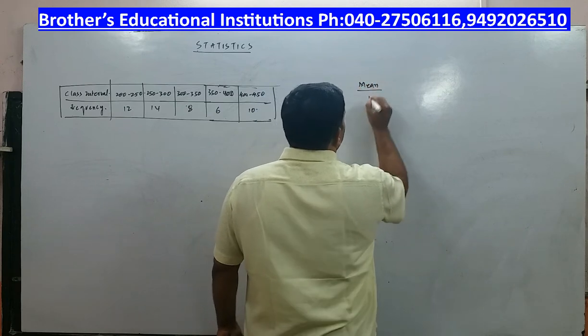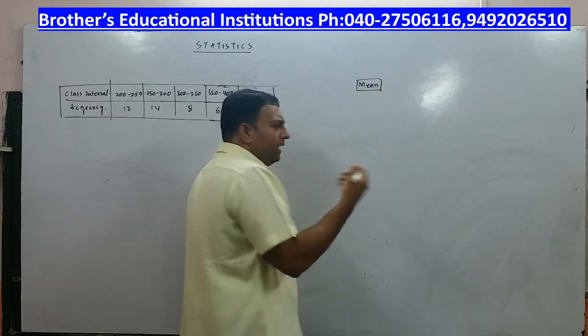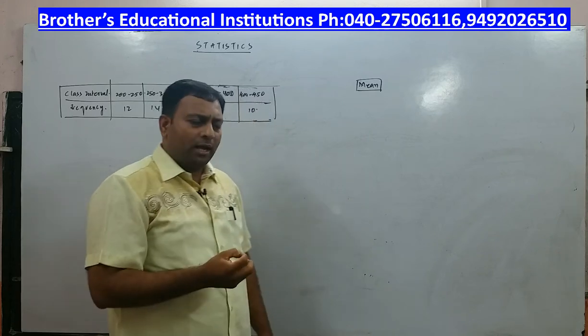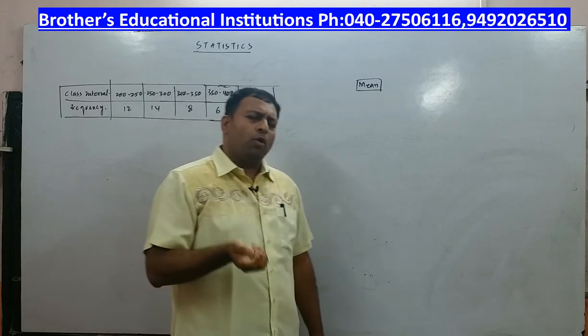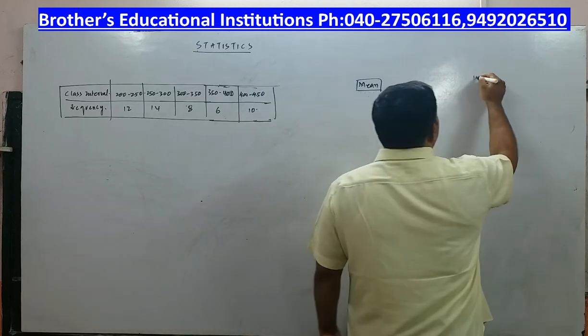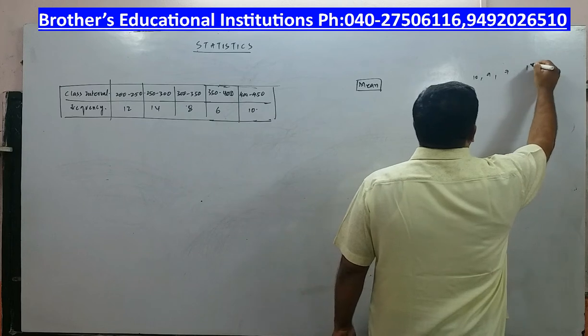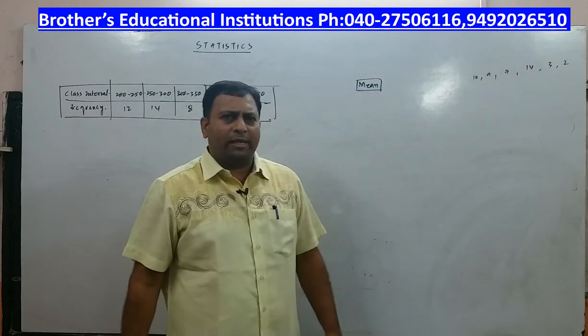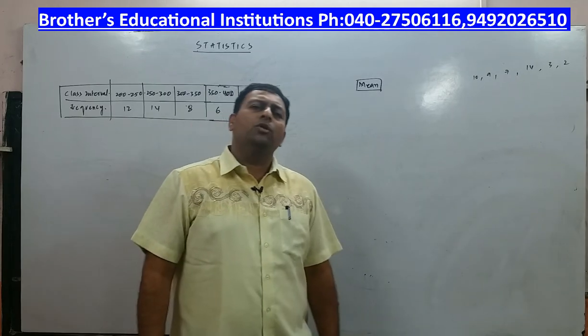Now, mean I have to discuss in two different methods. One is under ungrouped data and one is under grouped data. What do you mean by ungrouped data? Let us say if I write the numbers randomly 10, 9, 7, 14, 3, 2 and leave it. Random numbers you write, that data is called ungrouped data.